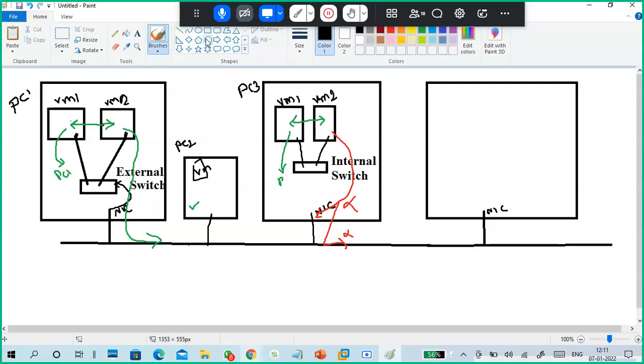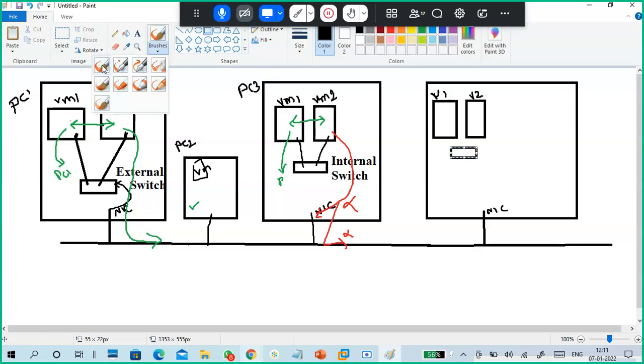Next one is the private switch. So what is this private switch? Look at this. These are my VMs. First one is VM1, next one is VM2, and I created a private switch. These virtual machines are connected to the private switch.